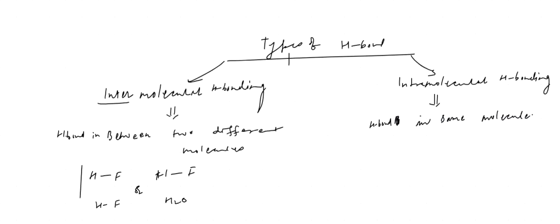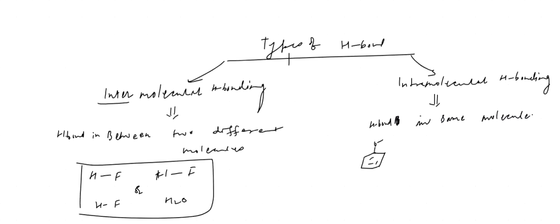Have you heard about benzaldehyde? Here you see OH, and suppose C double bond O, here is H. So what type of bond is between the same molecule? Only one molecule is there. So this bond is in the same molecule. That is what is called intramolecular.